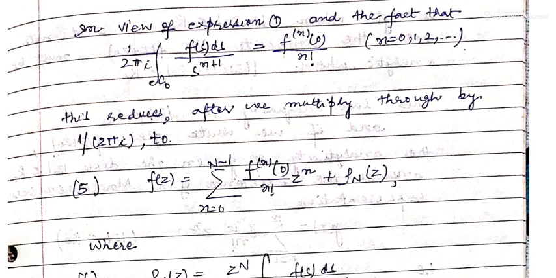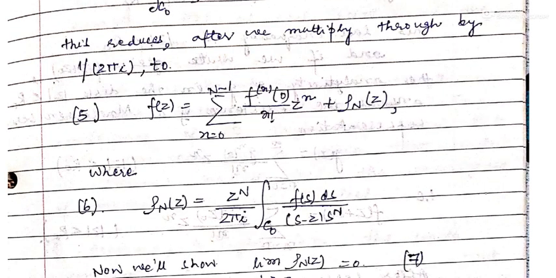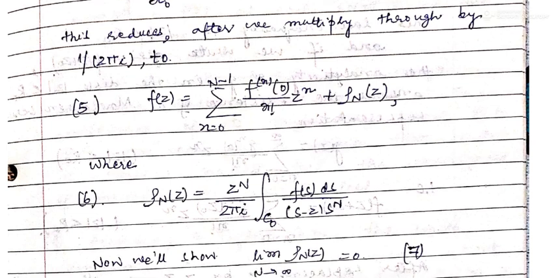f(z) is equal to sigma f^(n)(0) upon factorial n z power n, where the sum is from n equal to 0 to capital N minus 1, plus rho_N(z), where rho_N(z) is equal to z power capital N upon 2 pi i integral f(s) ds upon (s minus z) s power capital N along C0. So if we are able to show that the limit of this rho_N(z) is 0 as capital N tends to infinity, then we are done.